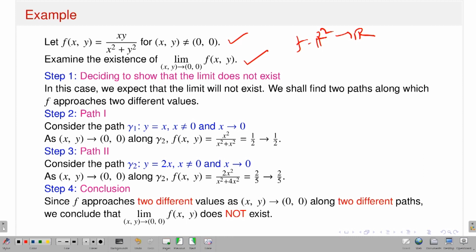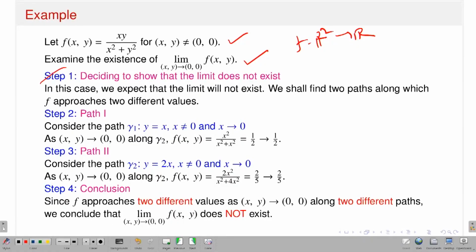One point you just notice is that this function is not defined at the point (0,0), but still I can talk about the limit at the point (0,0). As I said earlier, to talk about the limit of a function at some point, that point need not be in the domain. It could be a limit point, and (0,0) here is a limit point of the domain set. Okay, so let's see how I can proceed.